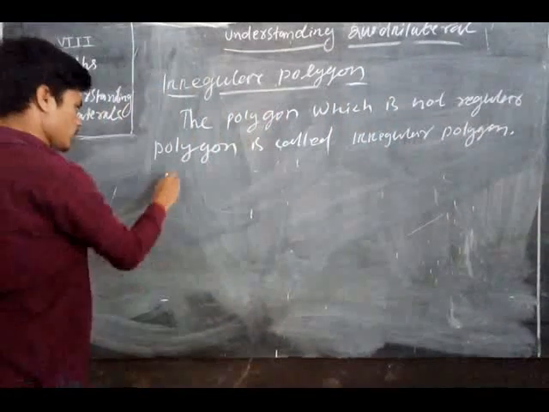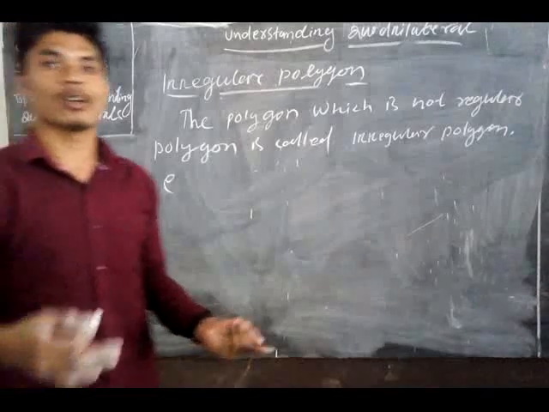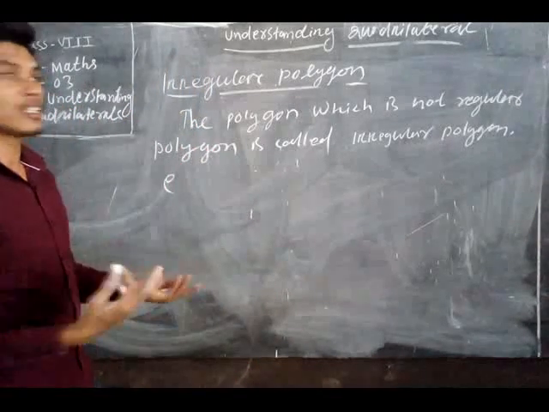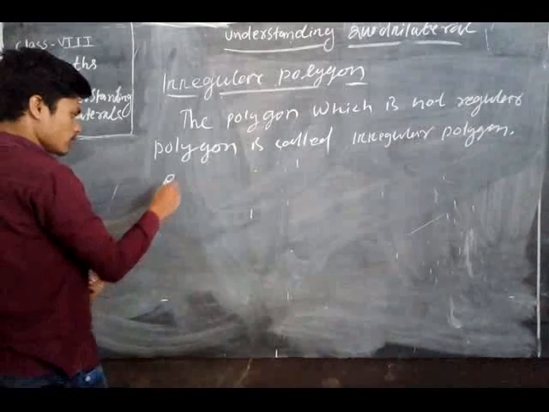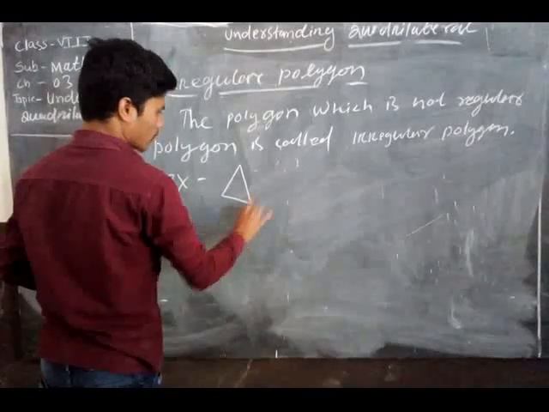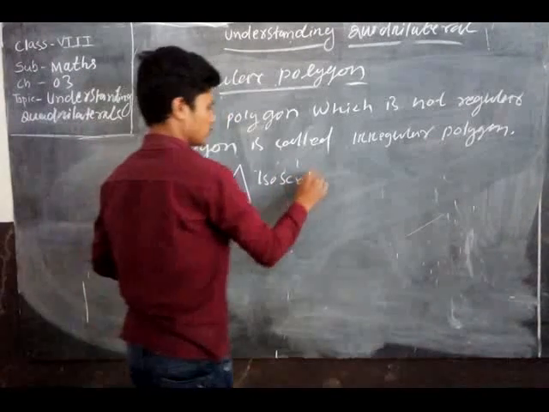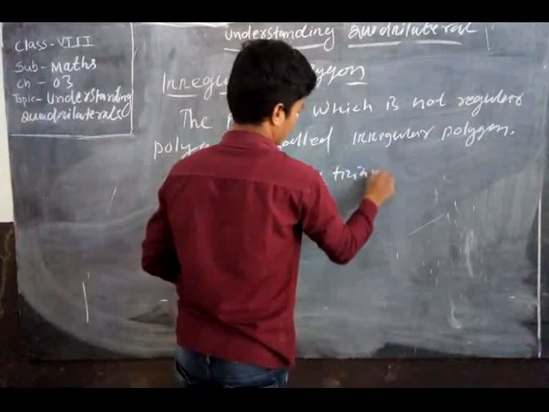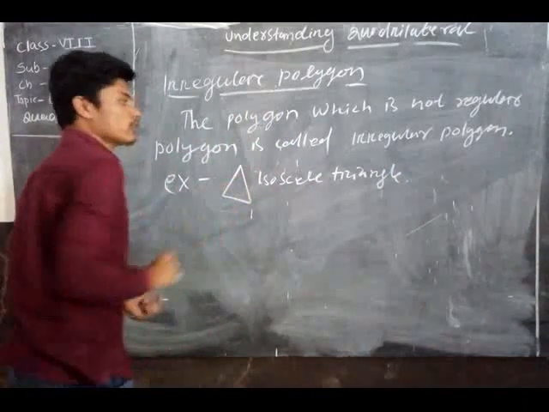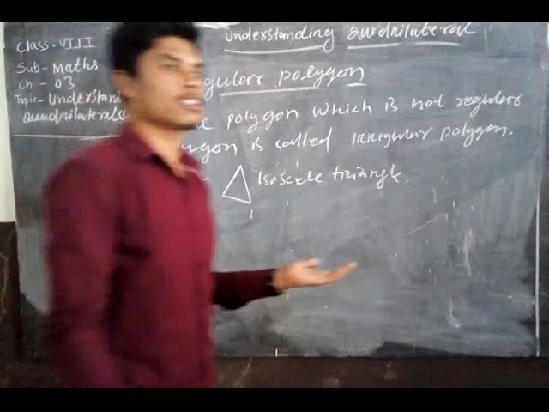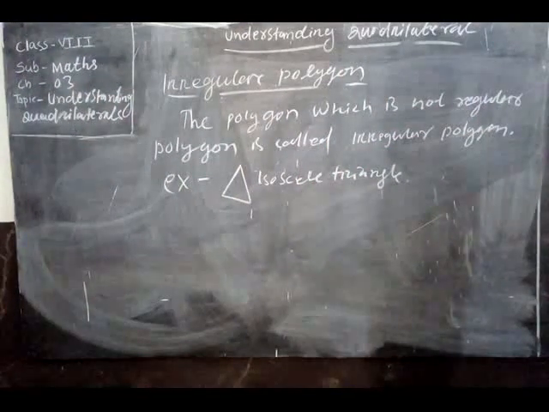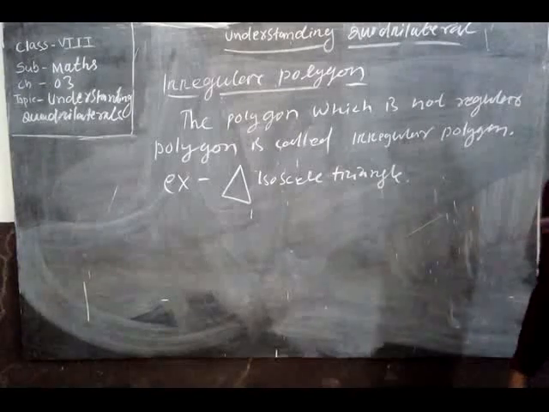Irregular polygon example. Regular polygon means what? All angles and all sides are equal. In an irregular polygon, all sides are not equal. An example is what? Isosceles triangle. Examples of irregular polygons are quadrilaterals and pentagons. Irregular polygons mean different angles and different sides.